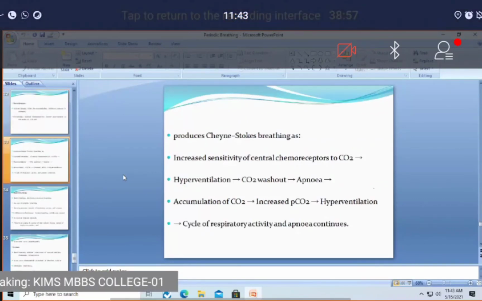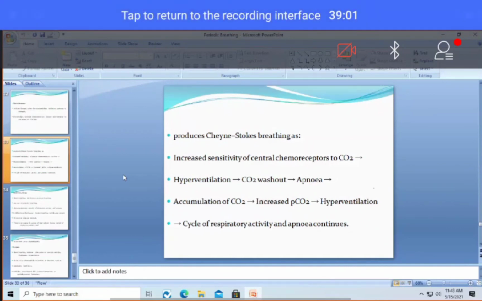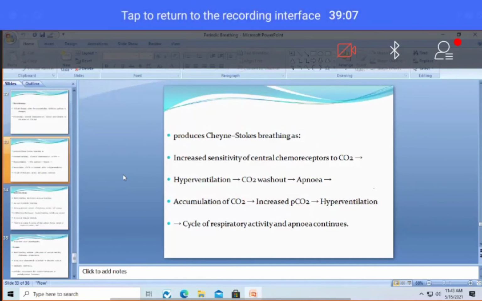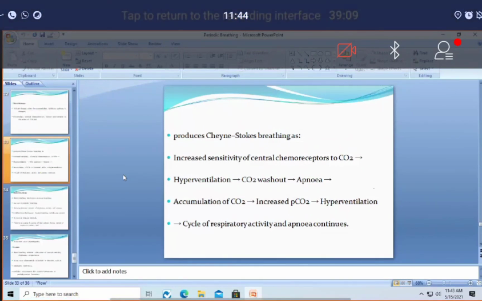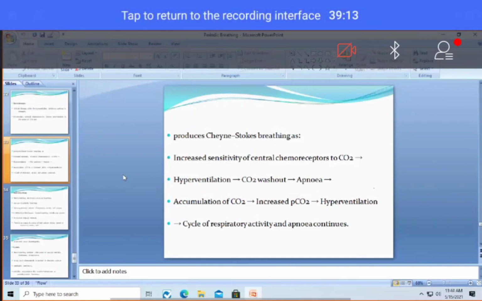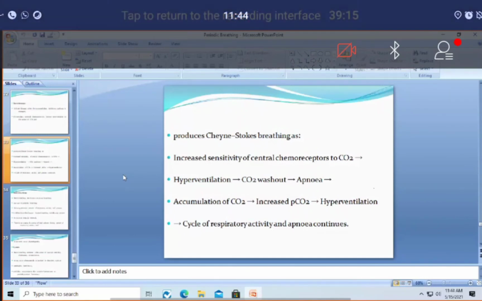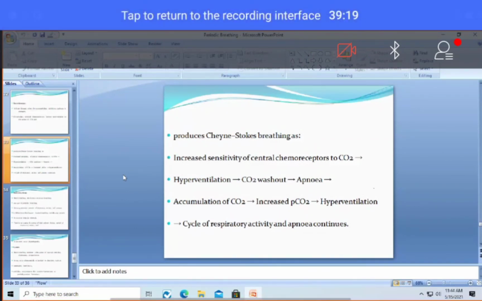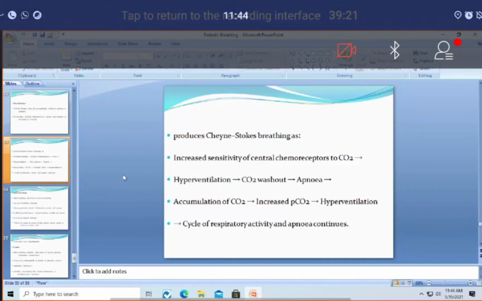The concept is the same. In Cheyne-Stokes due to brain damage, the respiratory centers are sensitive to the chemoreceptors, so the carbon dioxide response gets exaggerated. Normally the chemoreceptors should not overreact to a small decrease in partial pressure of carbon dioxide. But when there is damage to the brain, the chemoreceptors become overactivated.